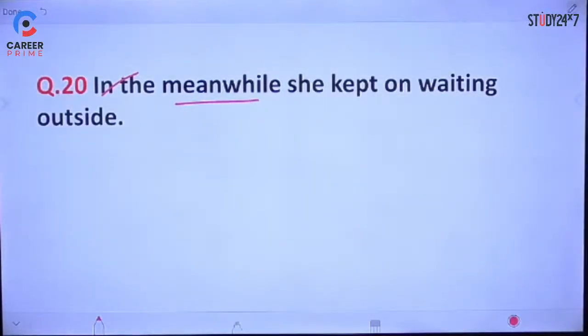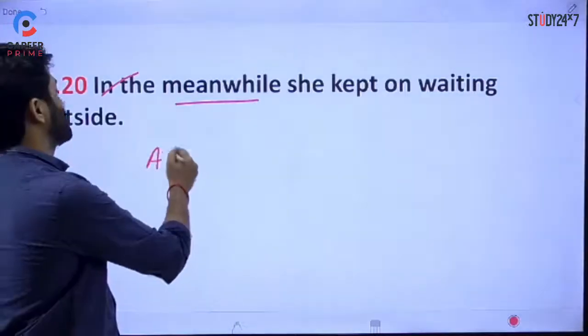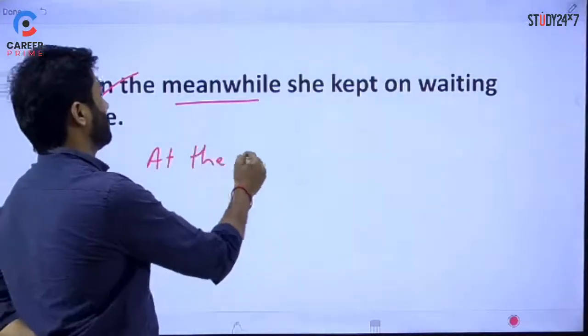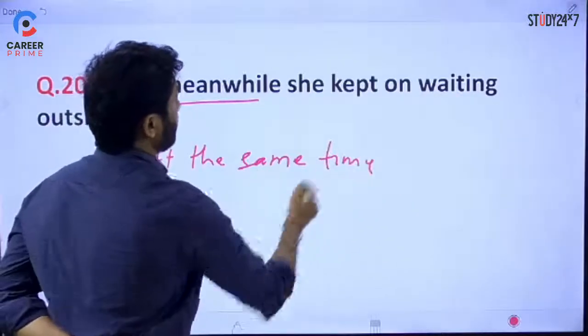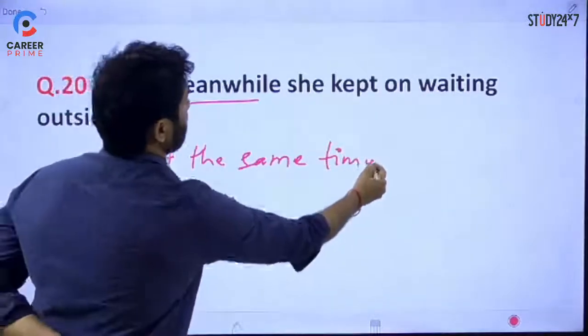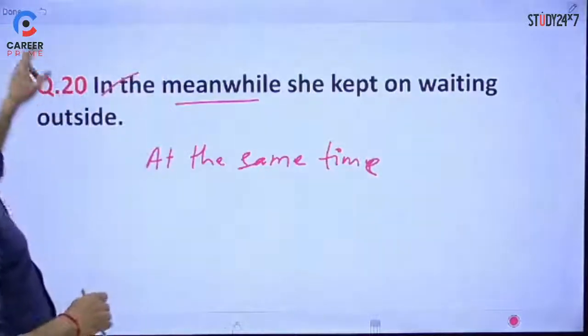So you just remove in, that's all, and that would be done. That is what we require here. That's enough. ठीक. So at the same time वाला sense है हमारा. At the same time, right? So you can go for this. That's all. बाकी it's fine.